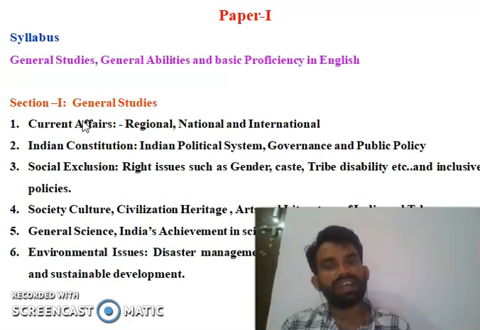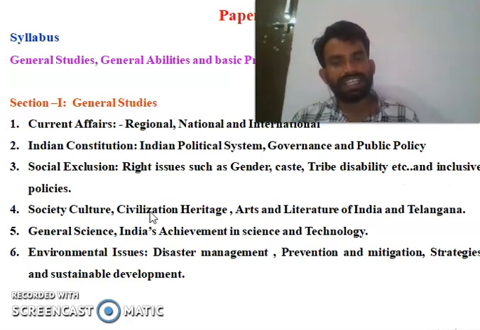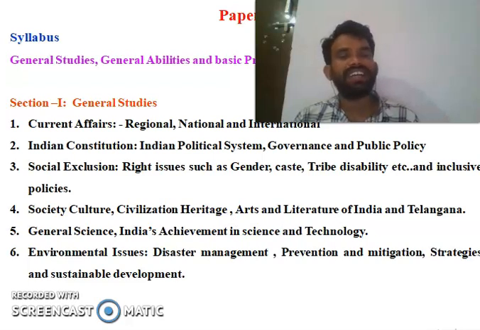Section 1, general studies: current affairs, regional, national and international affairs, Indian constitution, Indian political system, governance and public policy, and social exclusion and rights issues such as gender, caste, tribe, disabilities, etc., and the policies for inclusion also. Society, culture, civilization, heritage, arts and literature of India and Telangana. General science, India's achievements in science and technology.